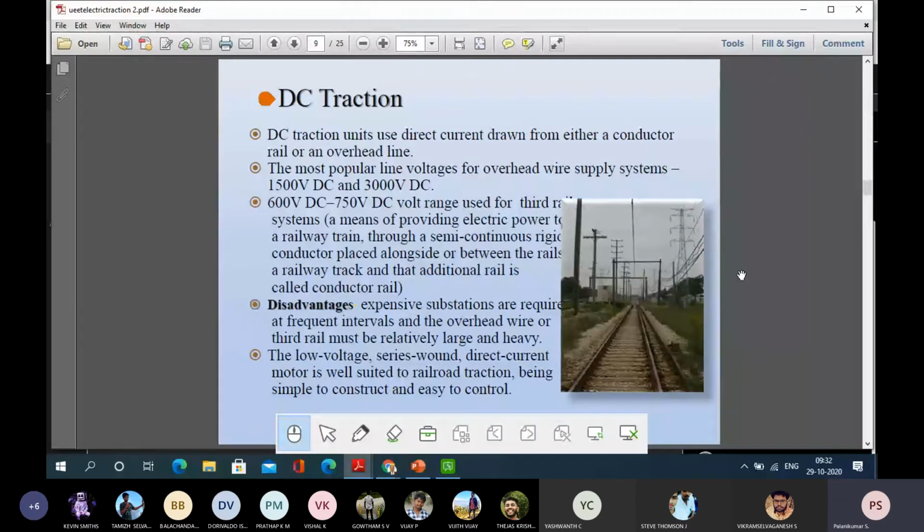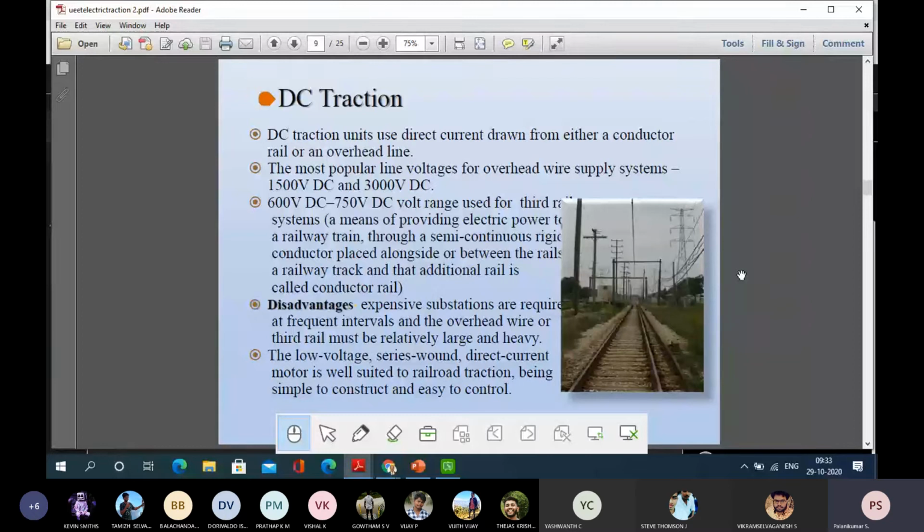A huge amount of money and a huge amount of maintenance is required to keep that system intact; we need a very huge investment. So now almost all of them are removed, converted from DC traction to AC traction, but we should know what DC traction is.